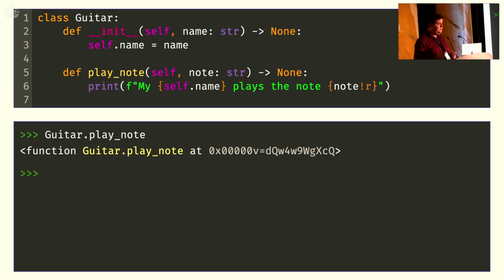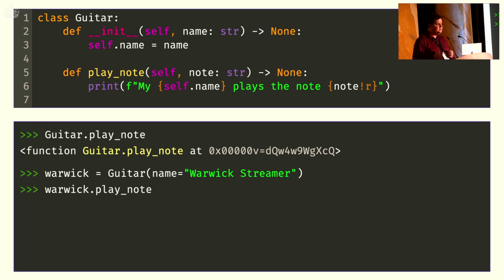But now there's something special in Python, something that we're all used to, that we use all the time, but it's actually a bit weird. We have a class attribute here, but when I create an instance of this class, when I create my Warwick Streamer instance again, and I then start accessing that same attribute, this is actually a bit weird because my instance only has a name attribute. I've assigned a name to it, Warwick Streamer, so why does it have a playNote attribute in the first place? You never really think about this, but this is because of the way attributes work in Python.